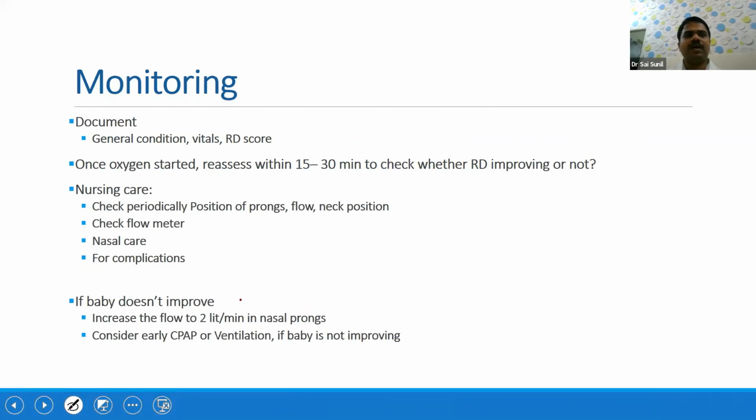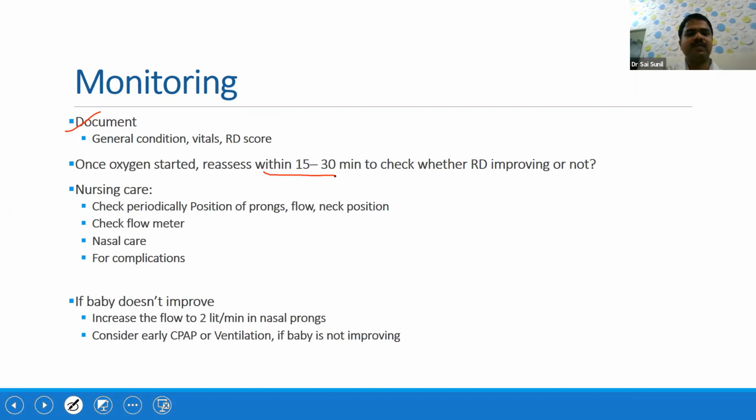Whenever you are giving oxygen to a baby, the monitoring also includes proper documentation. You should document the general condition, the vital parameters, respiratory rate, retractions, grunting, and the respiratory distress score, like if you are using the Silverman-Anderson score or the Downes score. Last week, Dr. Srinivas told nicely about the Silverman-Anderson score as well as the Downes score. Once oxygen is started, reassess the baby. Don't start and just go away. Stand by the bedside of the baby and reassess within 15 to 30 minutes to see whether the respiratory distress is improving or not.